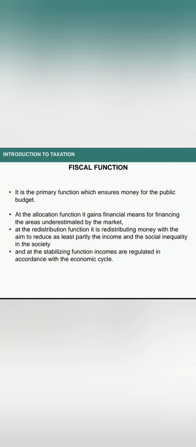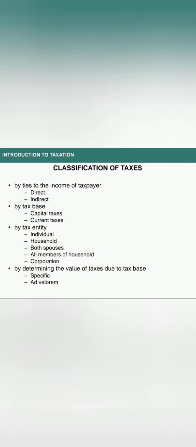Now, let's classify the taxes. Taxes are mainly classified into two types: direct and indirect tax. They are also divided on the base of income of the taxpayer, on the base of tax base into capital taxes and current taxes, on the base of tax entity into individual, household, both spouses, all members of household, corporation, and by determining the value of taxes due to tax base, into specific and ad valorem.